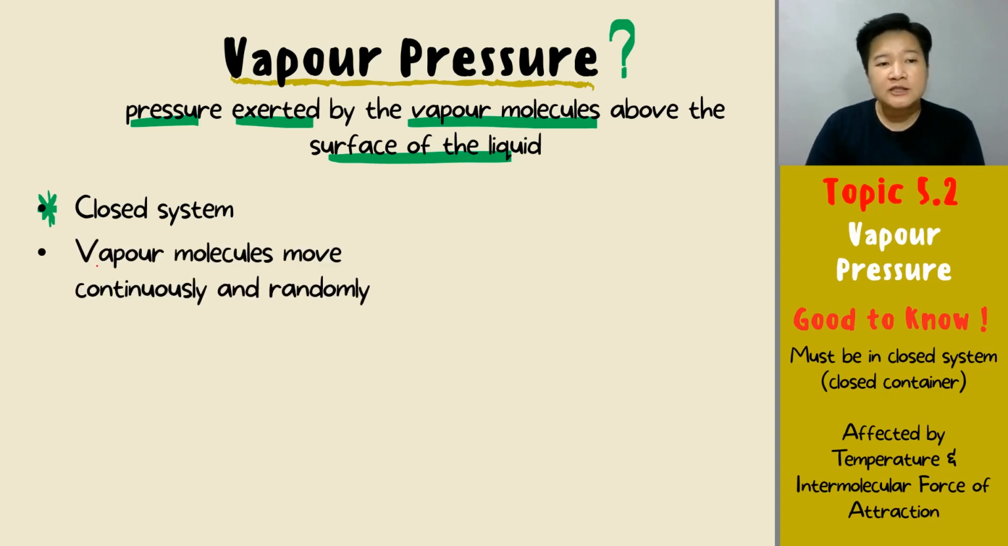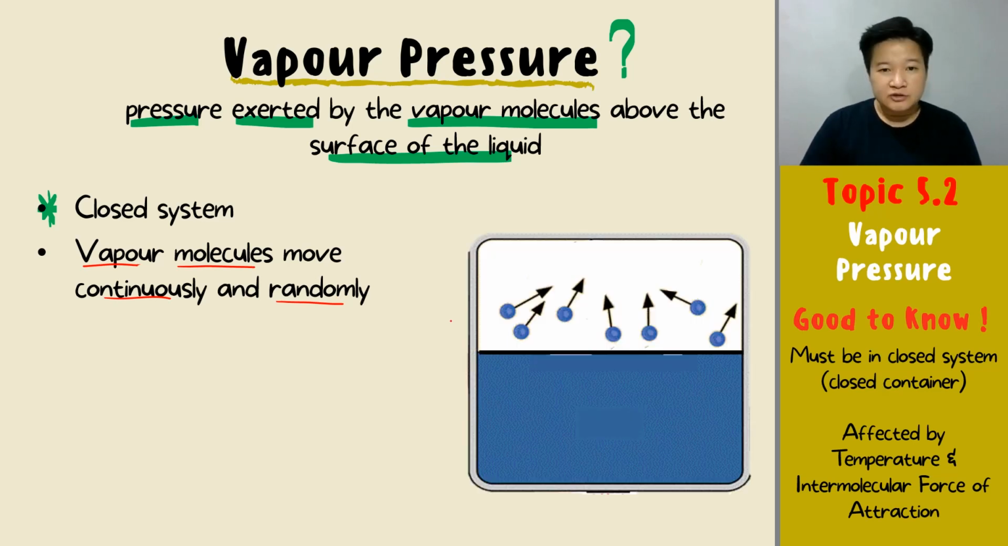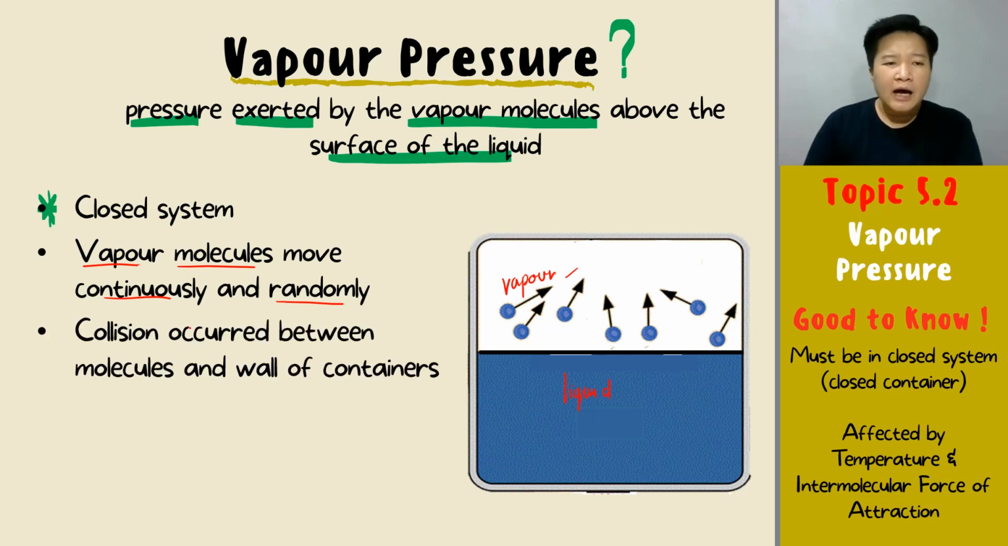Alright? Next, we know that your vapor molecule will move continuously and randomly. All the vapor molecule will move continuously and randomly. So all this vapor molecule that you have above your liquid down here will be moving continuously and randomly in any direction. Okay? And when they move continuously and randomly, what will happen? Collision. Collision will occur between the molecules or between the molecules and also the wall of the container.